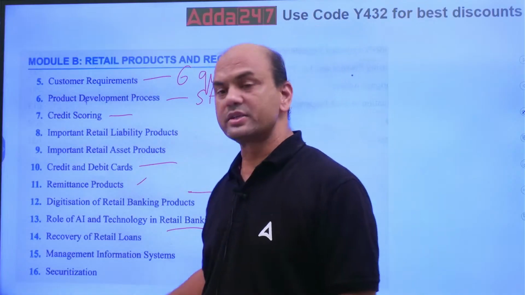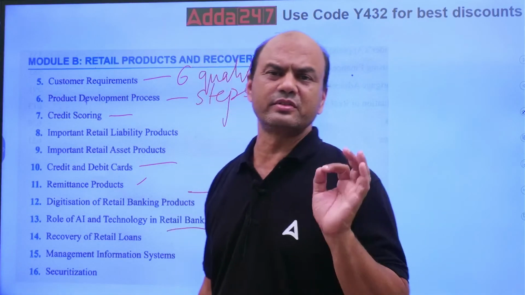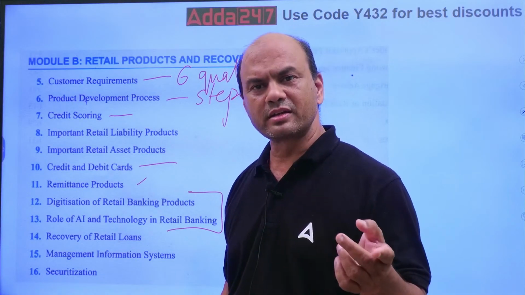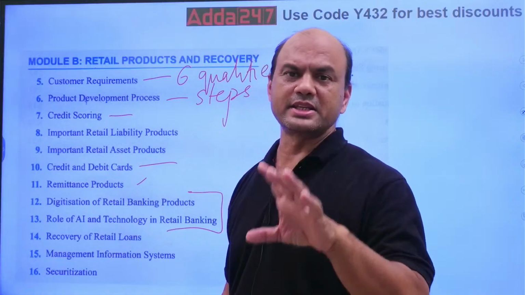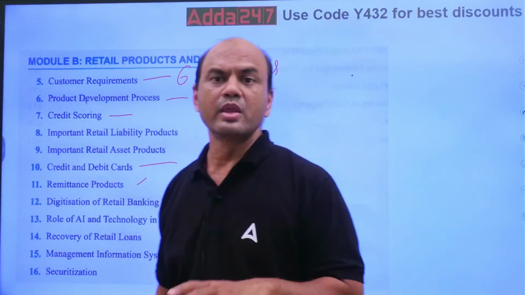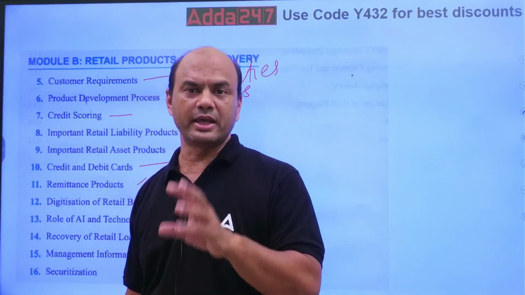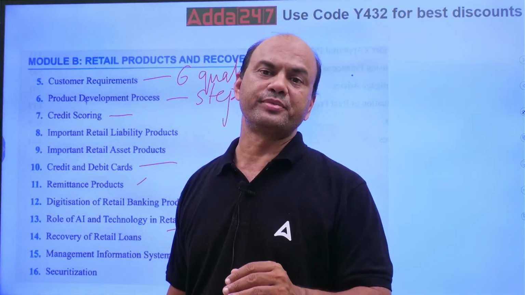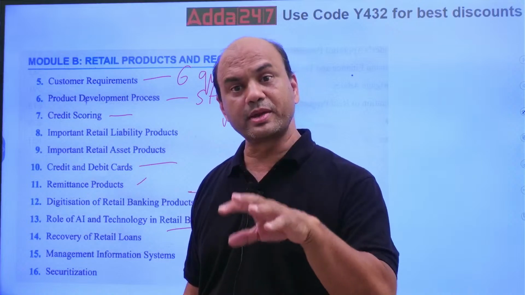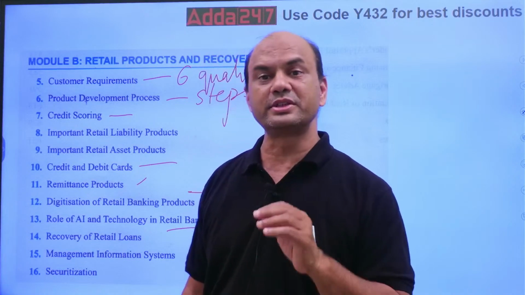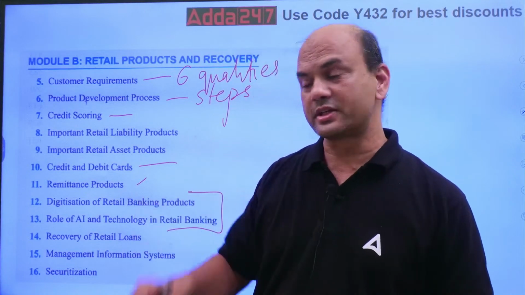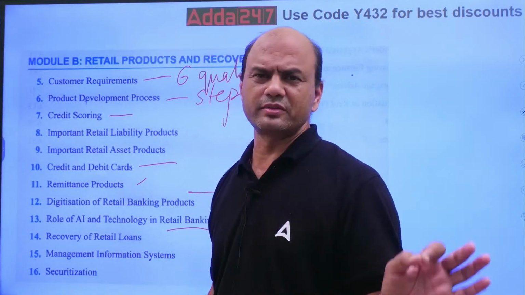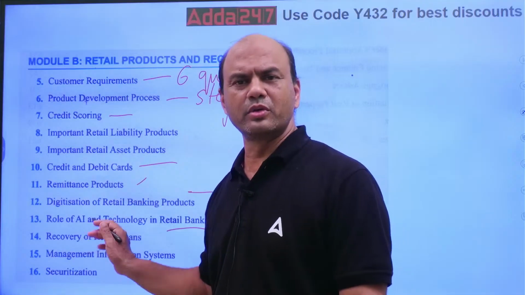Then securitization. Here only the basic question will be asked: what is securitization and who is the originator? The three relationships which I gave you. The originator of the loan is the bank, the customer is the borrower, then the bank sells it to the SPV. The SPV becomes the issuer and sells it to the investor. Go through this process again. Only basic questions will be asked on securitization, nothing more difficult.